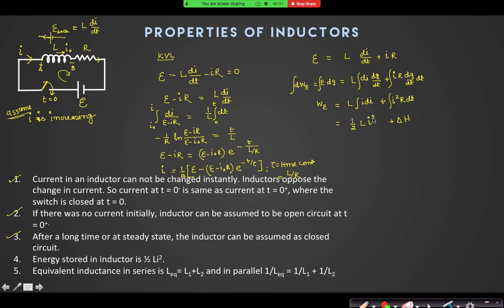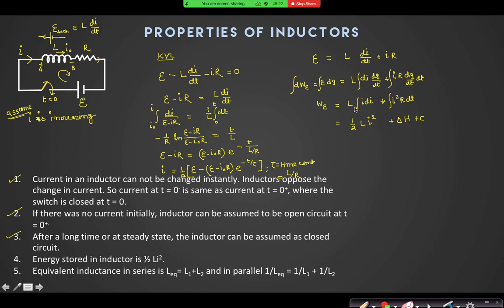Half L I square plus some constant, which can be found from the initial condition. So if the current in the inductor is... There should be no constant? Energy is only distributed. Why not any constant?